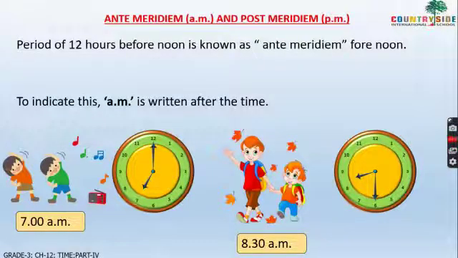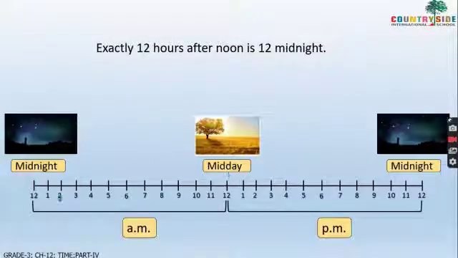Now see here, exactly 12 hours after noon is 12 midnight. So see here, at midnight the day starts. The new day starts at midnight 12. Then from midnight 12 to midday 12, it is considered as AM. You have to write AM after the time.